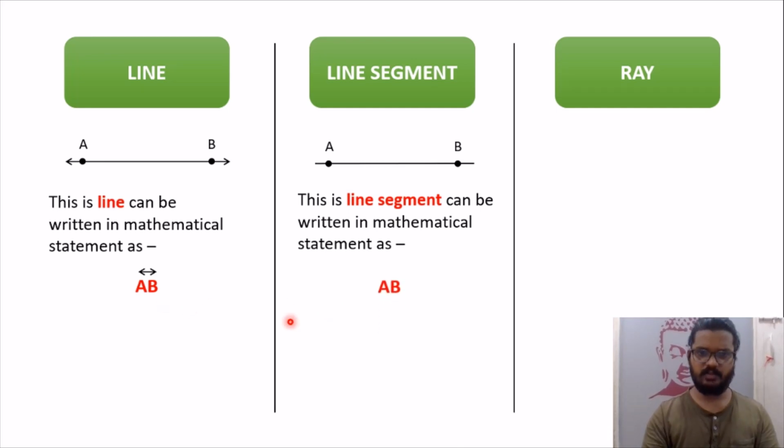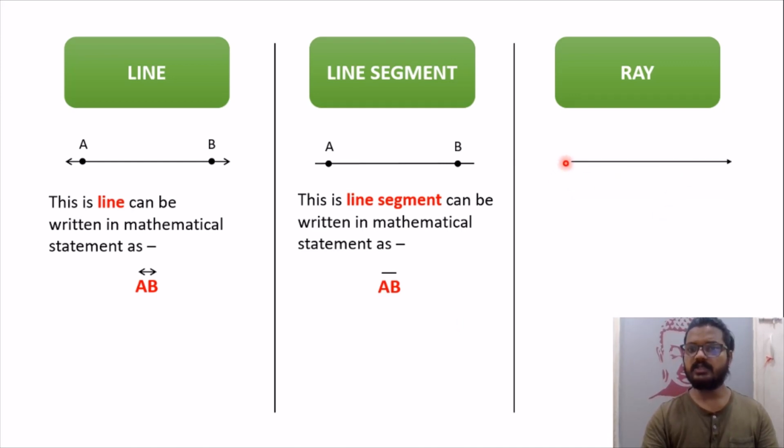Now this is also AB, this is also AB. How do we differentiate? We draw a small line segment on top of it to show that AB is not a line but a line segment. Now the third and very confusing one is the ray. Let me draw a ray over here.